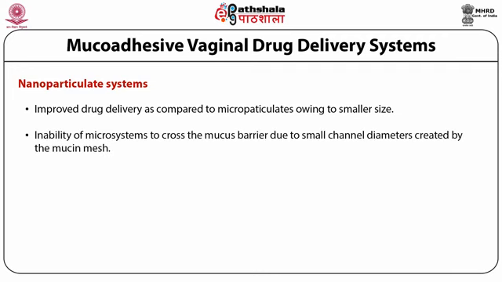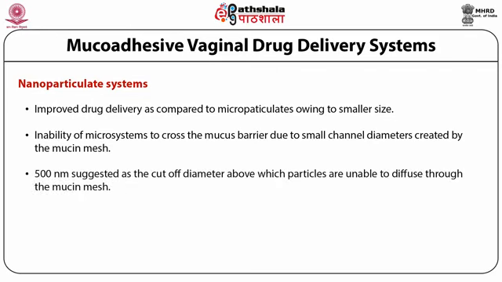The inability of microsystems to cross the mucous membrane, due to the small channel diameters created by the mucin meshes there, is very nicely overcome by these systems. 500 nanometers is suggested as the cutoff diameter above which the particles are unable to diffuse through the mucin mesh, and hence a nanoparticulate system is highly desirable.